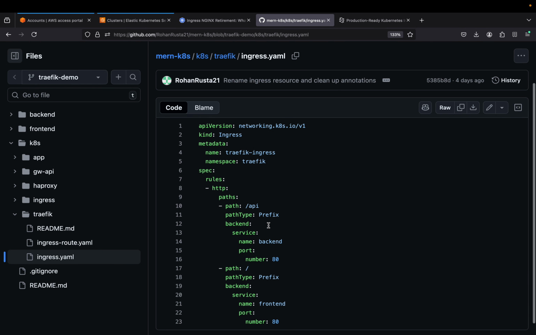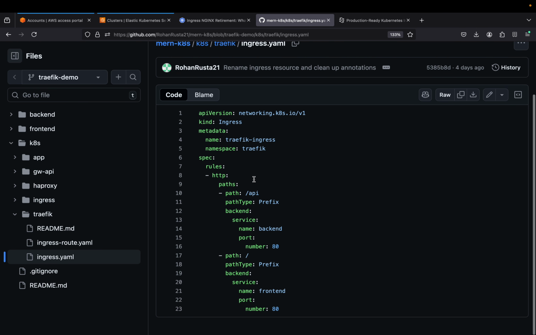One is my ingress.yaml file, where I will be using the Ingress kind, which I have already done in my previous videos, whenever I did it for HAProxy and for Nginx Ingress. So this is the same YAML I'm using.